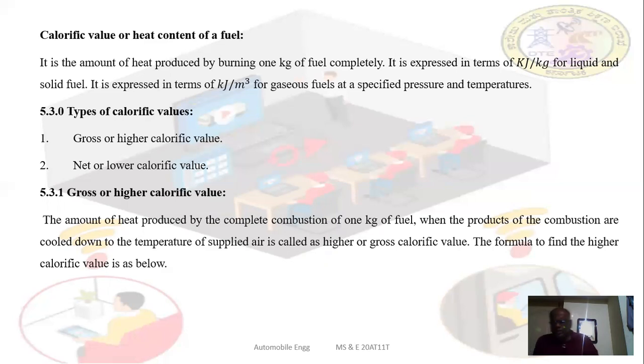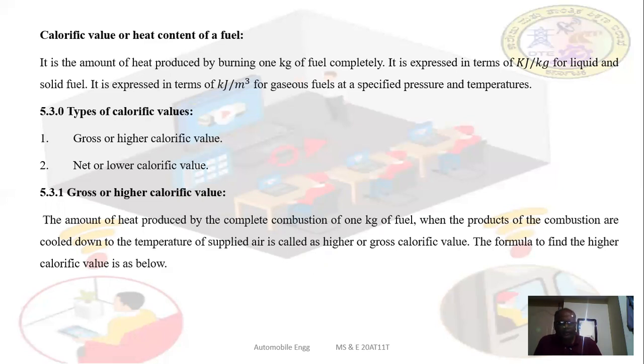It is the amount of heat produced by burning 1 kg of the fuel completely, expressed in kilojoules per kg. For gaseous fuels, it is expressed in kilojoules per cubic meter at specified pressure and temperature.